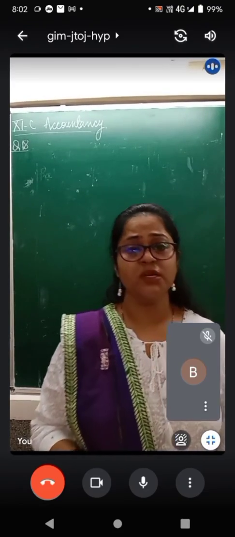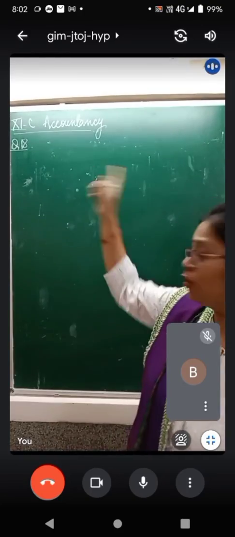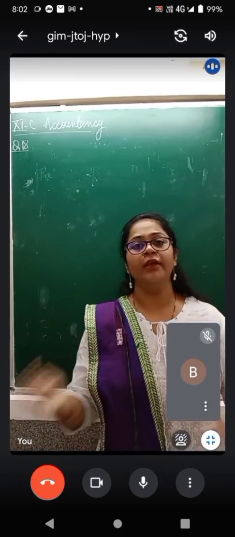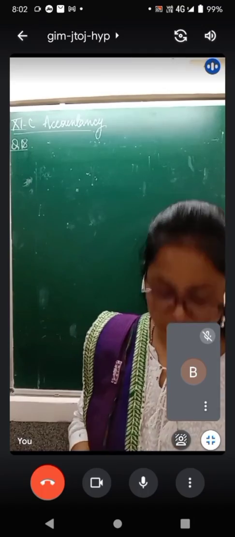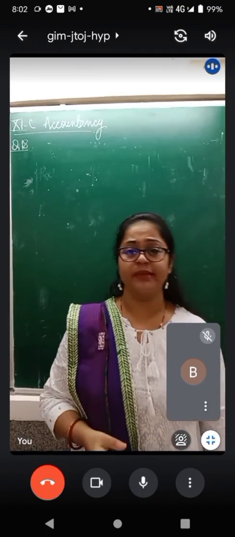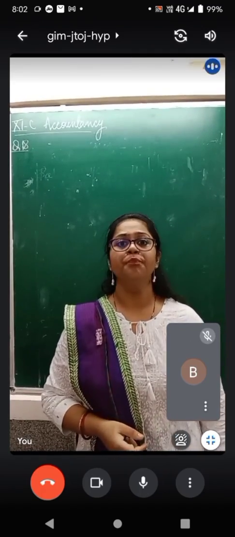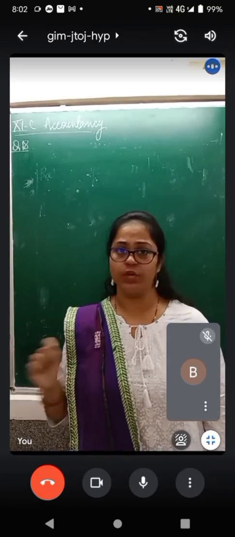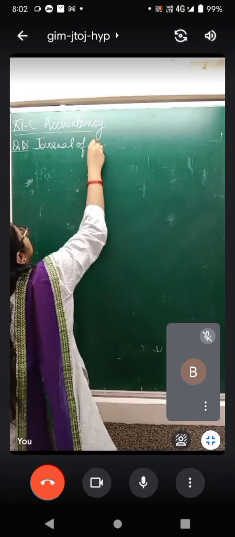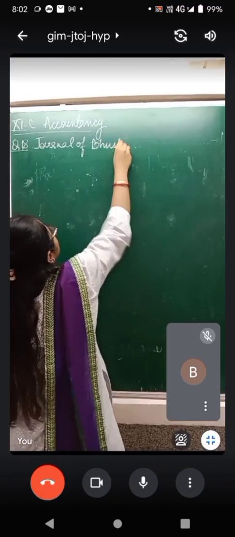Kindly draw the columns for the journal entries. Also, what else you can write on top? Either you write journal entries in the books of Bhushan Agencies because the name is mentioned, or you can simply write Bhushan Agencies Journal or Journal of Bhushan Agencies. Whose books are these? In bookkeeping, it is important to mention.